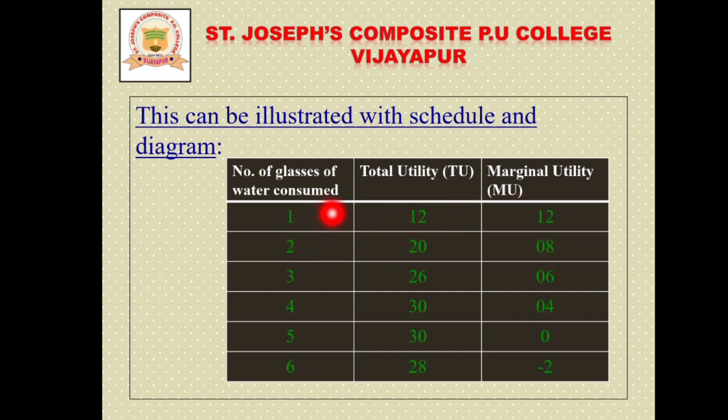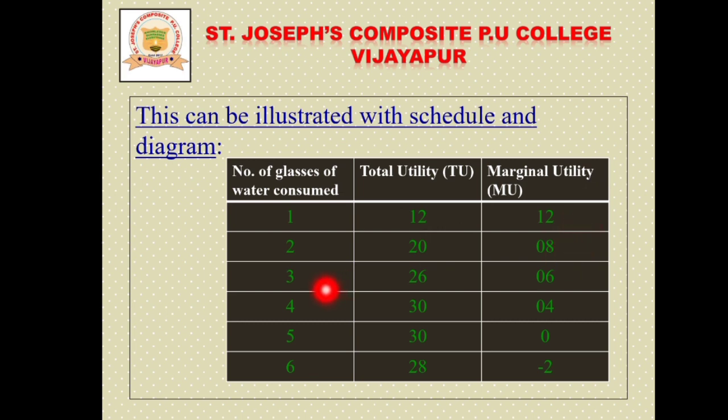And when he increases the number of glasses to 2, his total utility also increases, that is 20. But what about marginal utility? It decreases to 8, right?